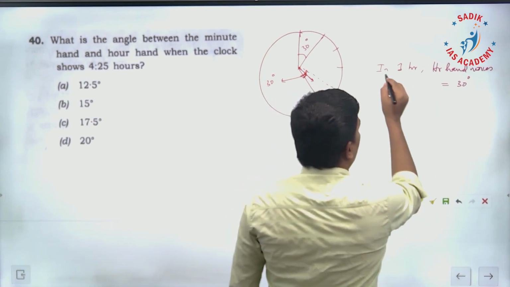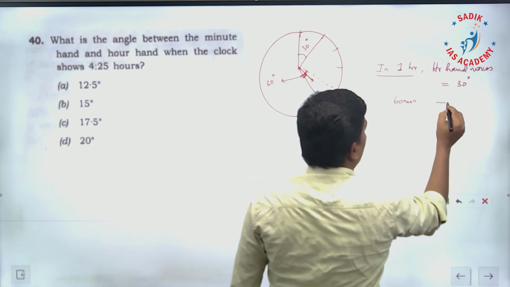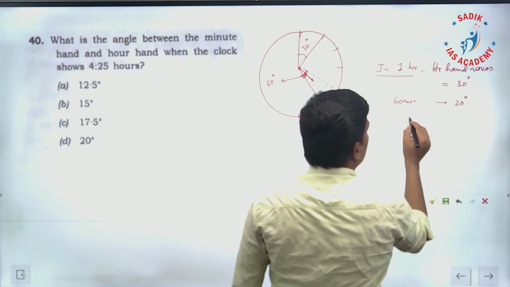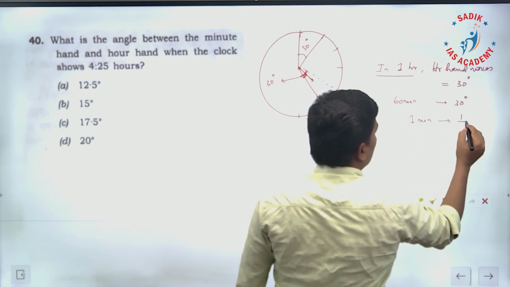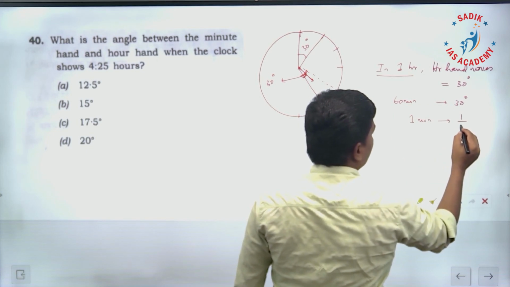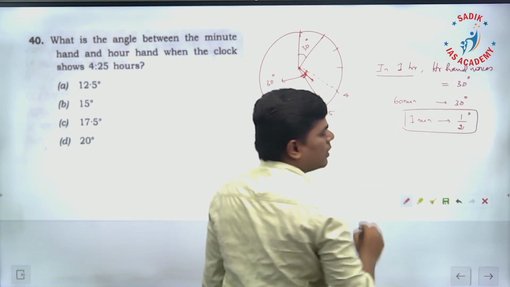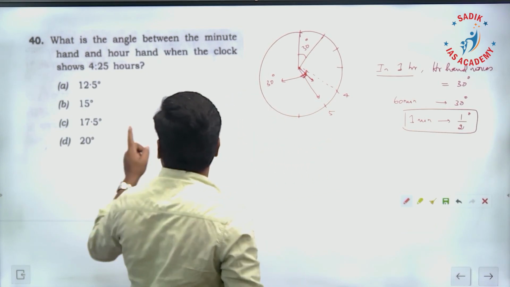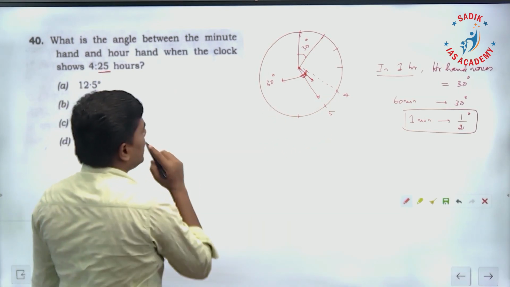That means 1 hour, which is 60 minutes, the hour hand moves 30 degrees. In 1 minute, it is going to move 30 by 60, which is half a degree. If that is the case, we need to find it for 25 minutes, since the time is 4:25.